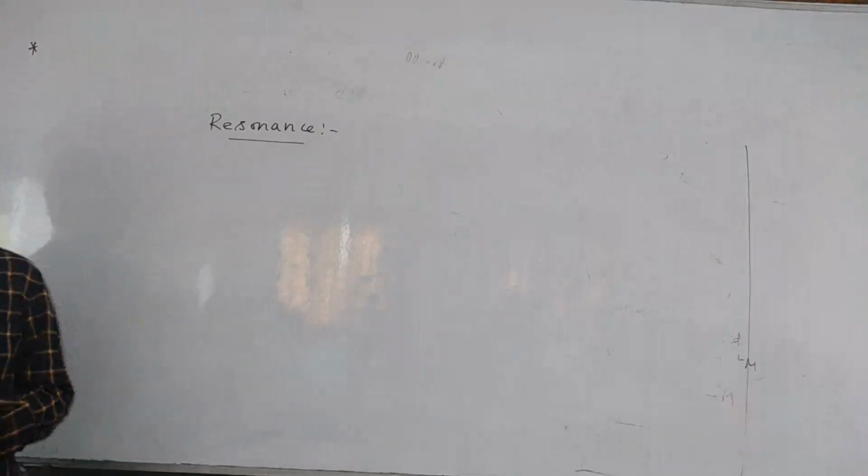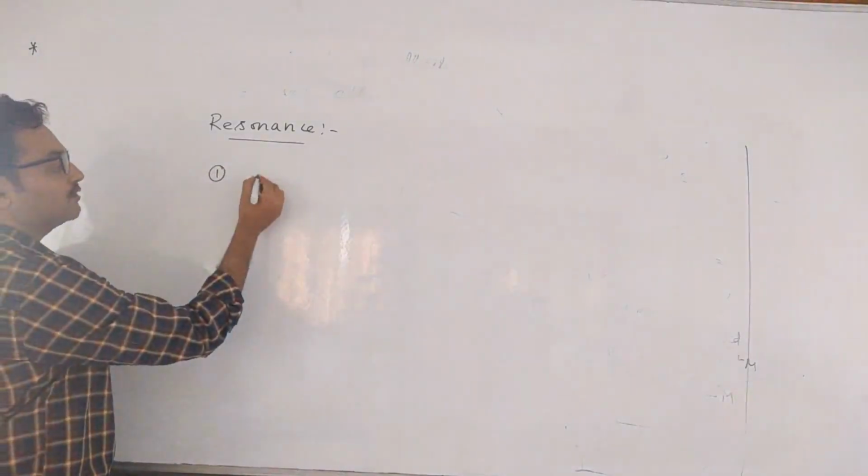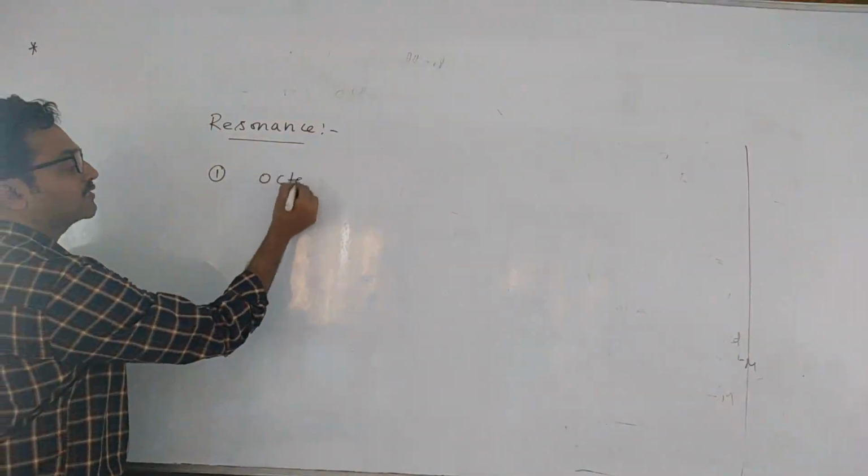Resonance, there are 5 steps to remember. First one, the compounds which have octet configuration are more stable.